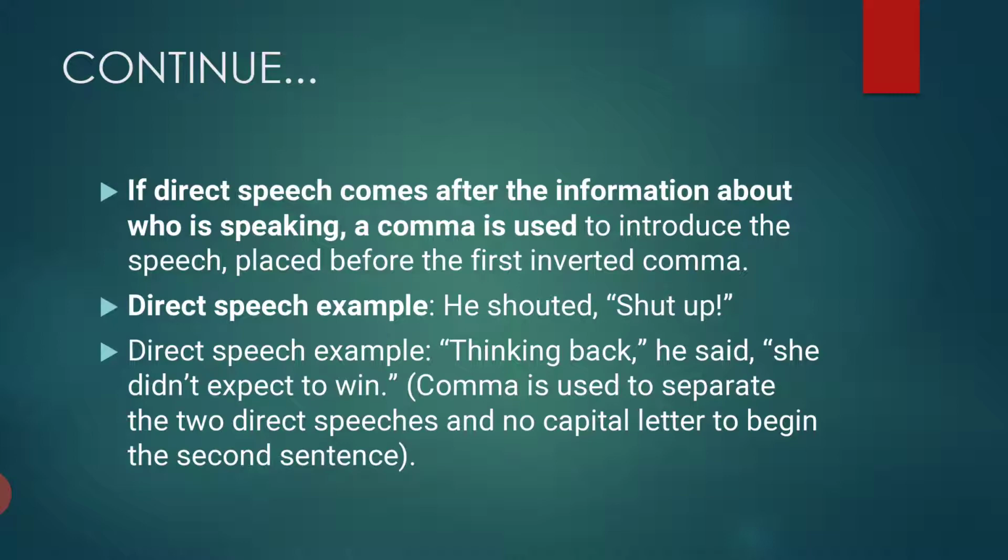Direct speech example: "Thinking back," comma, he said, "she didn't expect to win." So the double inverted comma sentence is first and then he said. A comma is used to separate the two parts of direct speech, with no capital letter to begin the second part. In the second part there is no capital; in the first there is a capital, T is capital.